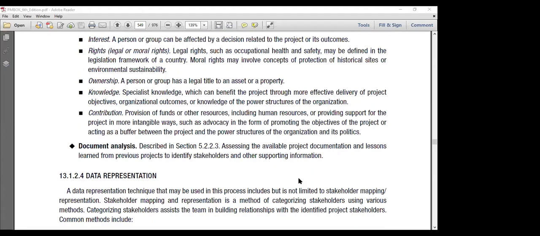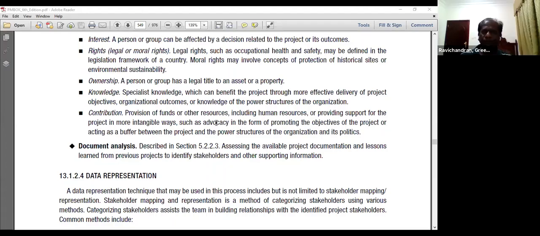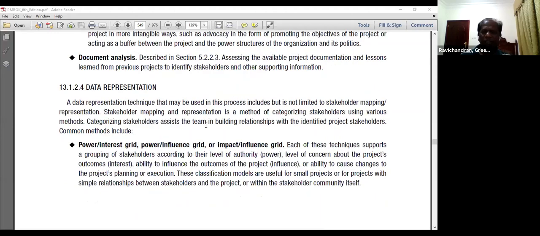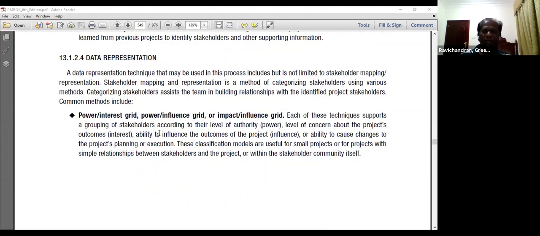Document analysis is assessing the available project documentation and lessons learned from the previous projects to identify the stakeholders and their other supporting information. Data representation techniques, where we are analyzing the stakeholders with different aspects like a power interest grid, power influence grid, or impact influence grid.